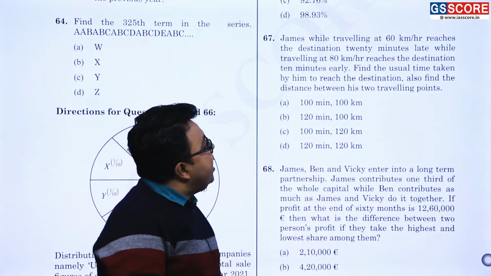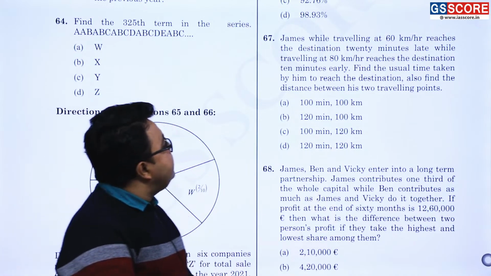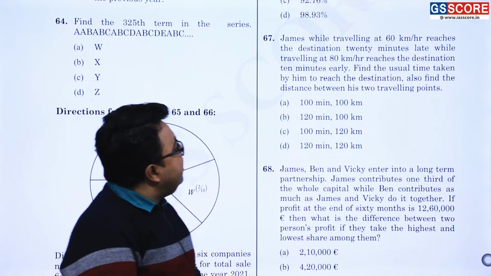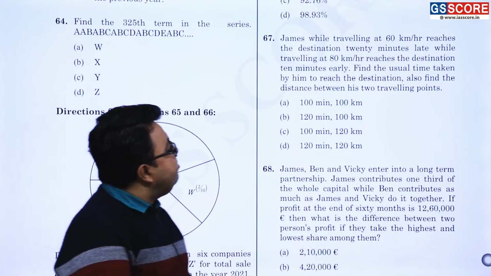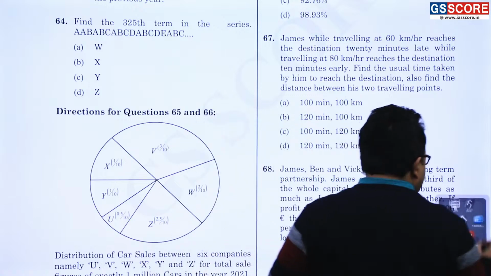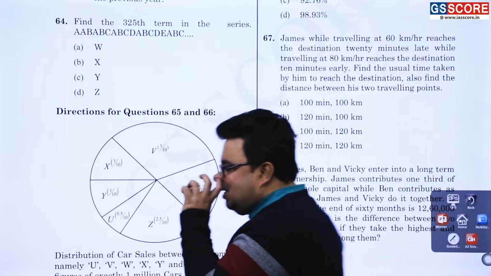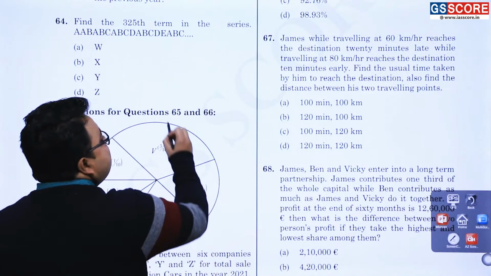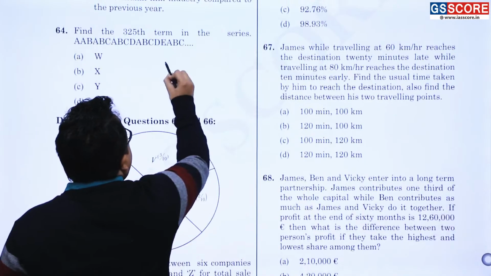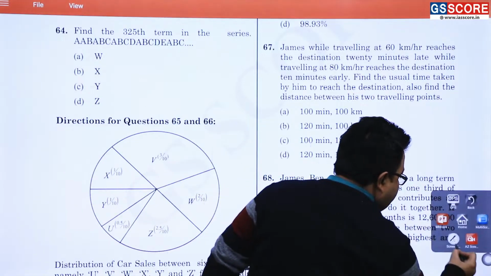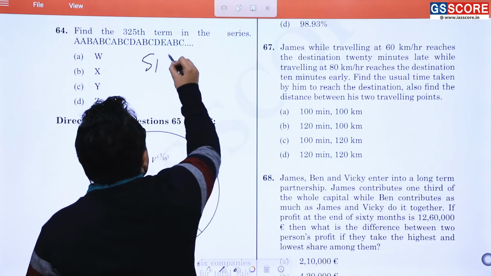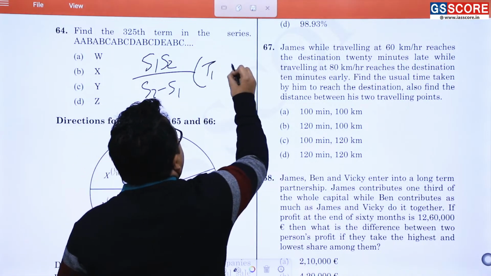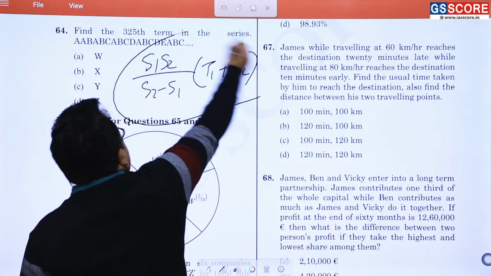James, while traveling at the rate 60 km per hour, reaches destination 20 minutes late. While traveling at the rate 80 km per hour, reaches the destination 10 minutes early. Now, you will be telling me, sir, इन सब क्वेश्चन को करने के बहुत सारे वेज होते हैं. In many ways you can do. First one is the formula. Formula is S1 into S2 divided by S2 minus S1 into time 1 plus time 2. तो ये distance निकल जाएगा.